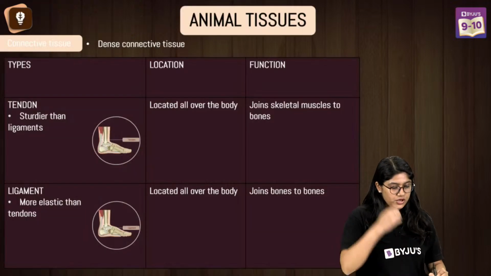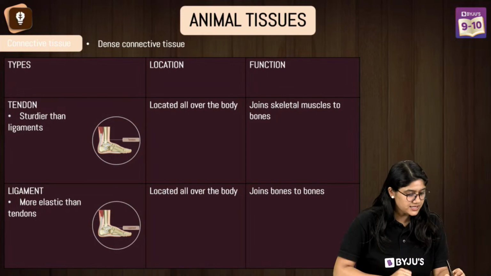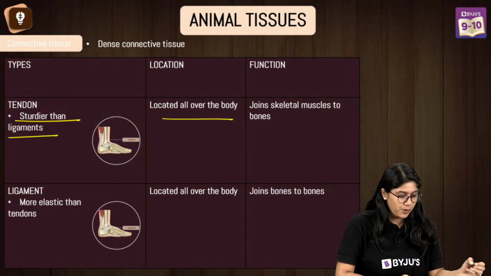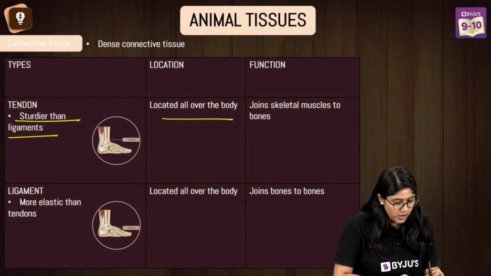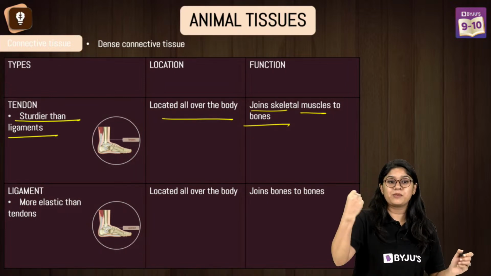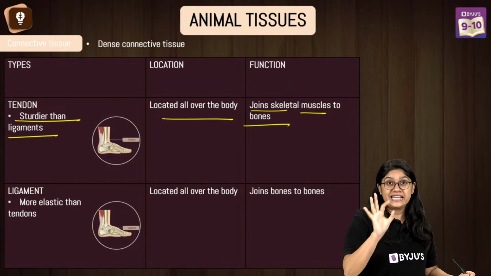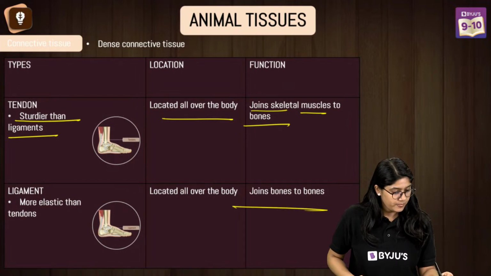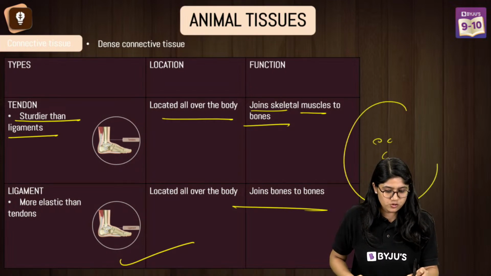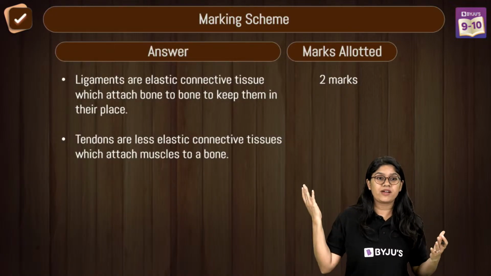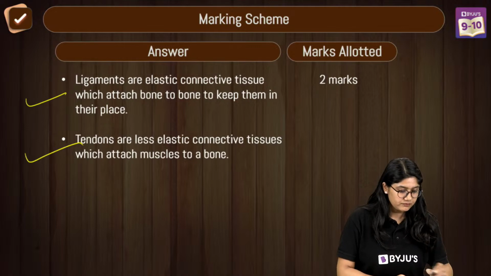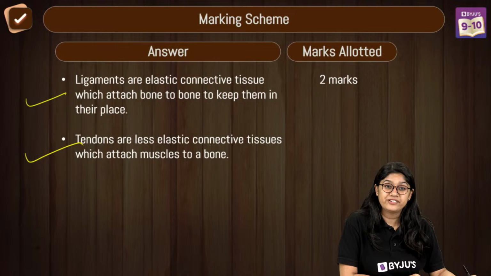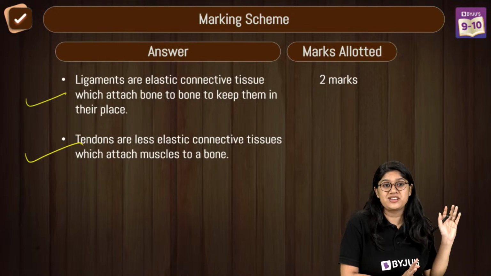Yes, very good. So here we have, everyone, tendons are sturdier than the ligament, and they are located all over the body. They join the muscles and the bones. Skeletal muscles and the bones are joined by the tendon, and ligament joins bone to bone. Easy difference for 2 marks. And this is how you can write your answer. Very good. See, this is the easiest question, everyone.